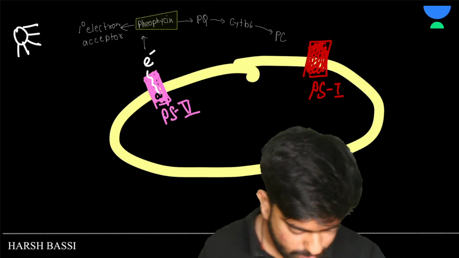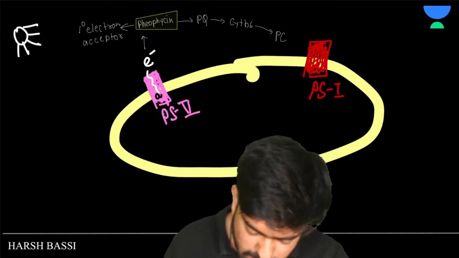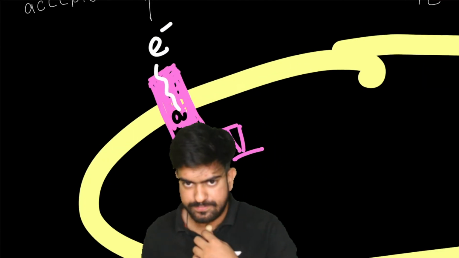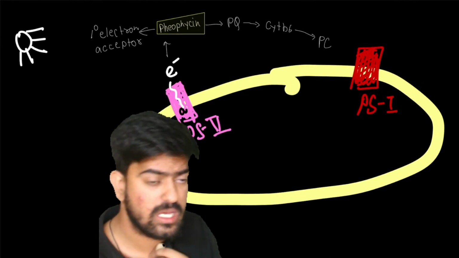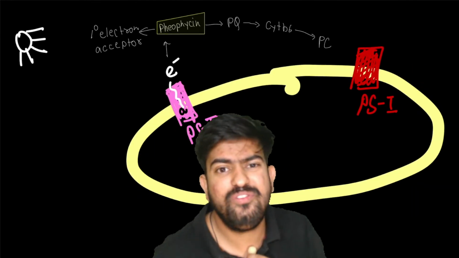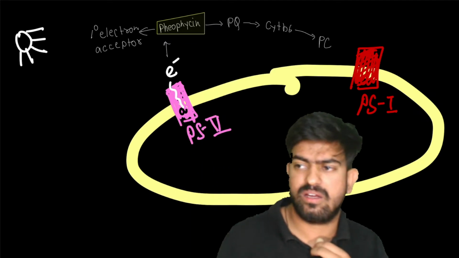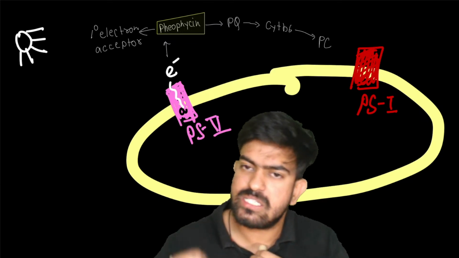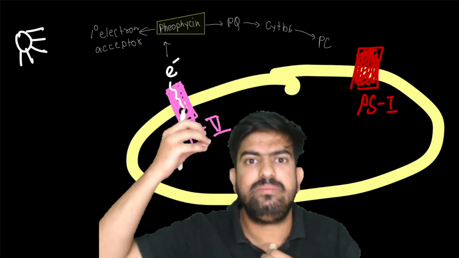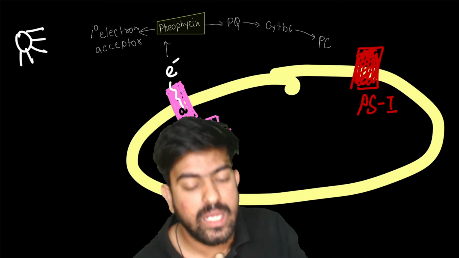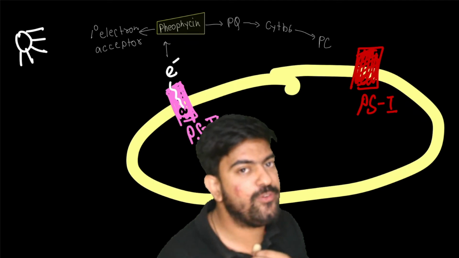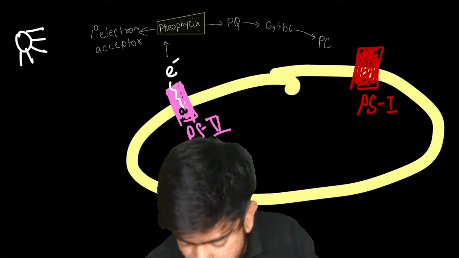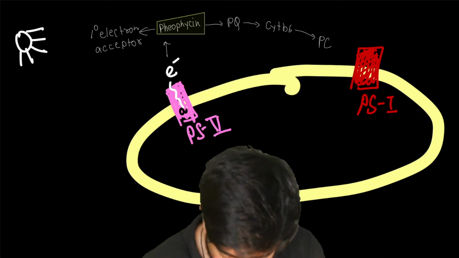Now, you might be having one question: sir, this particular chlorophyll A is giving the electrons. Yes, it is giving the electrons when the light is coming. From where is this chlorophyll A getting the electrons? Continuously, it is releasing the electron, so there might be a source of electron, right? Exactly. So the source of electron here is the water.